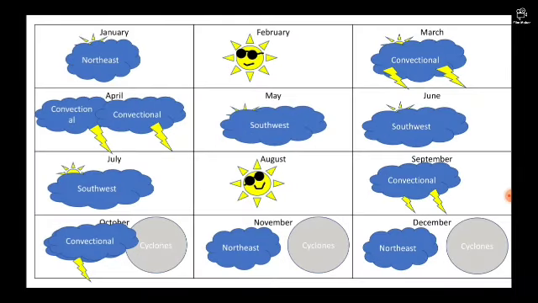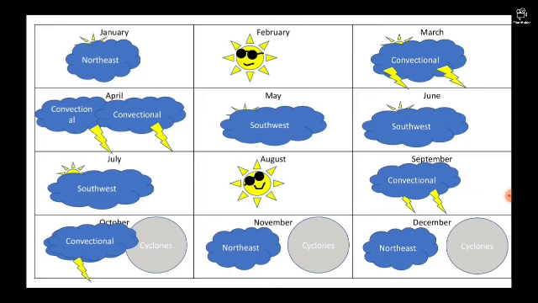So in here I have shown you that in January the northeast comes. Then in February the sun can stay in peacefully. Then March, convectional rains. April, convectional rains. You know April is very famous for convectional rains. Yes. Then in May the southwest begins. May, June, July, that is all southwest.